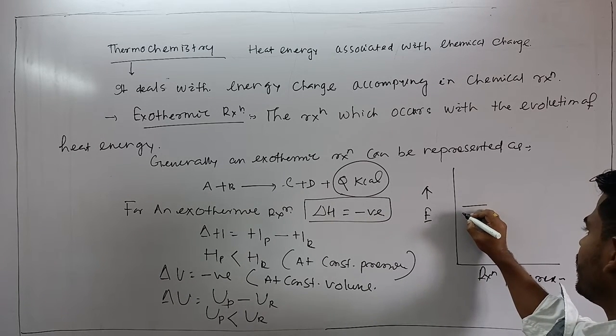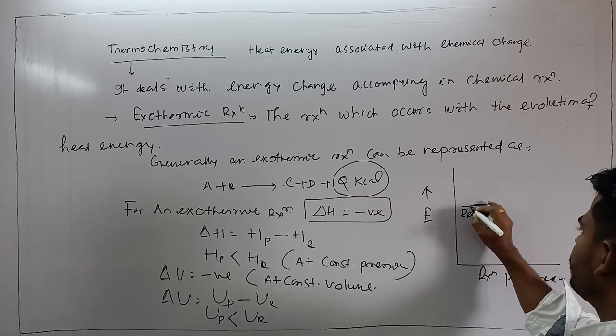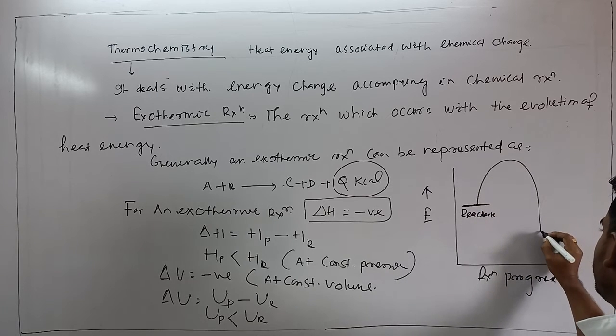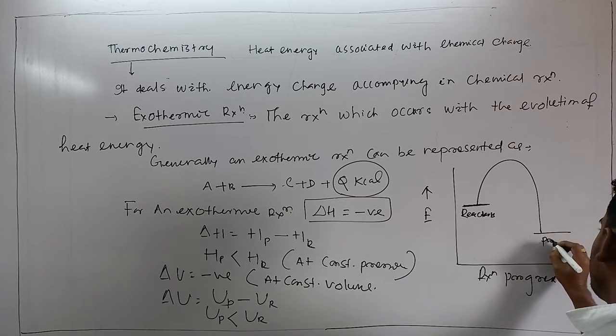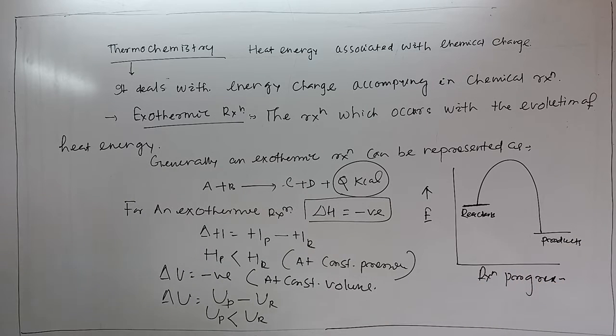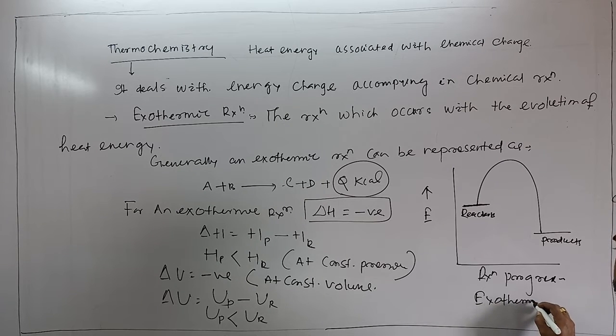This one is for reactants. The energy of reactant is higher than that of product, so the reaction coordinate diagram will be like this, and here this is product. So the product has lower enthalpy than the reactant. This is the representation of an exothermic reaction.